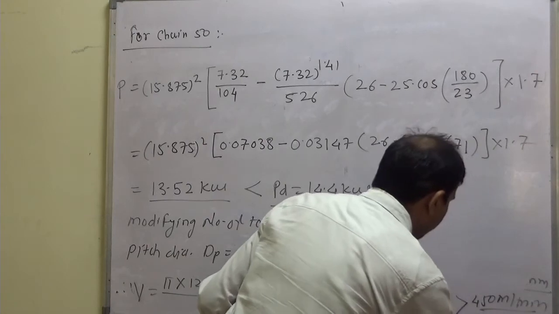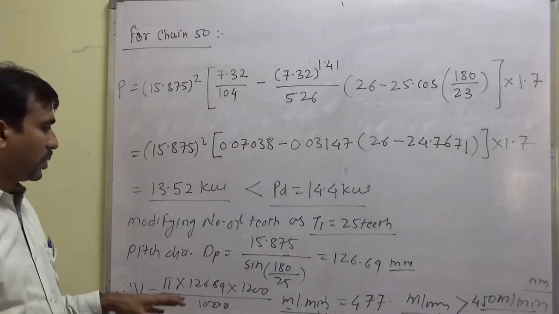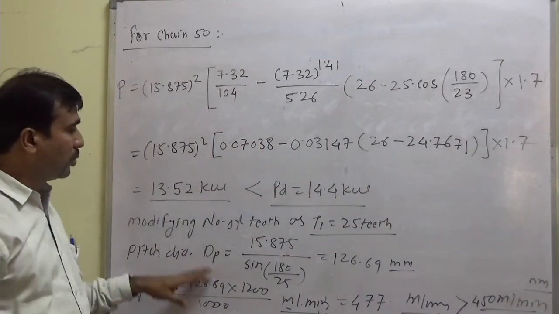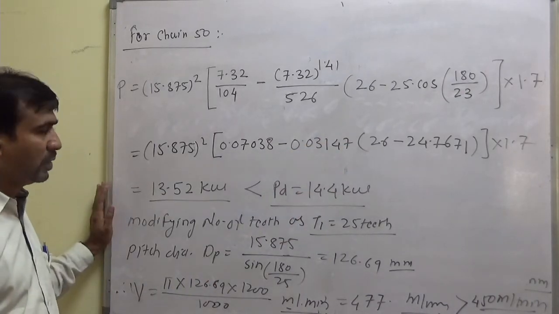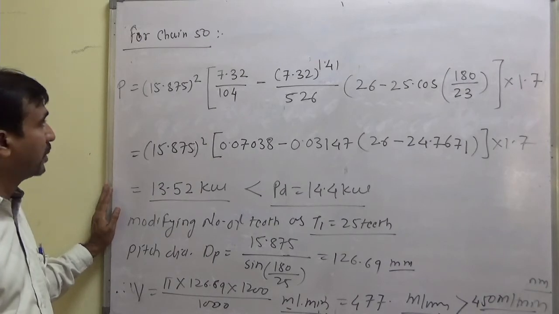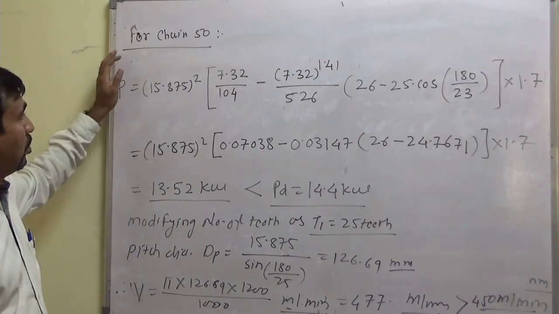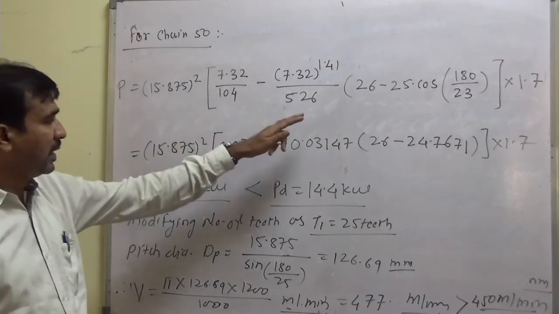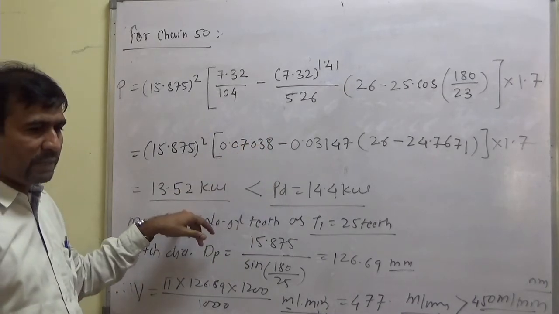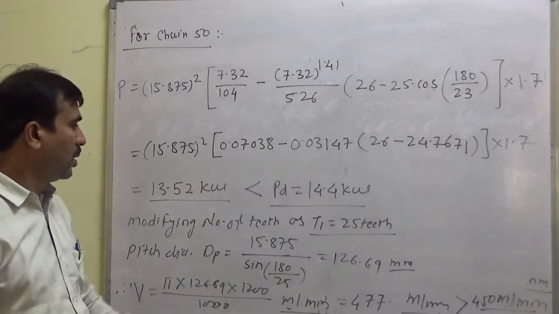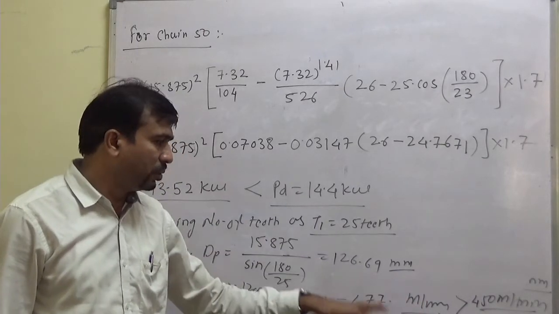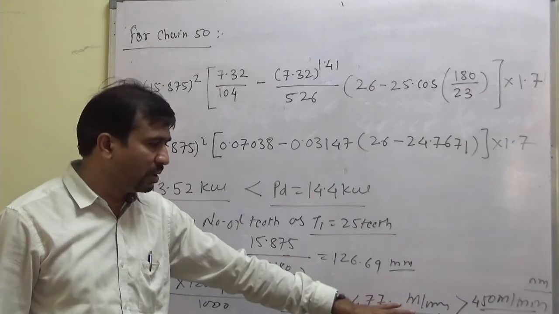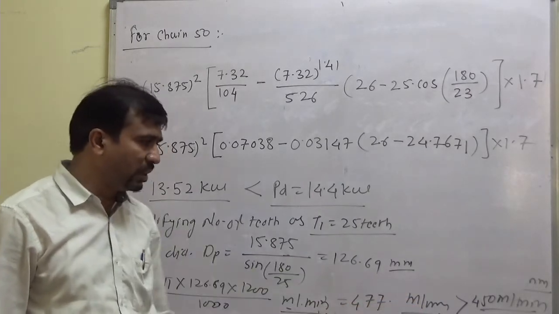So as the limit has been crossed, we cannot use 25 number of teeth on the sprocket. This will not be permissible. Okay. So for chain number 50 with 23 teeth, power capacity is lesser than the design power. For 25 teeth, the velocity range condition is violated, so that is crossing the limit.